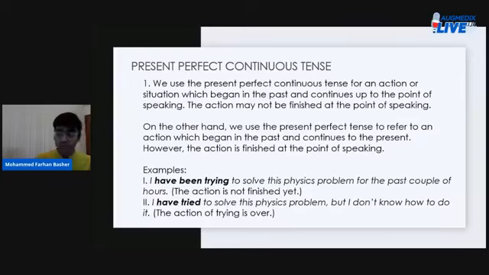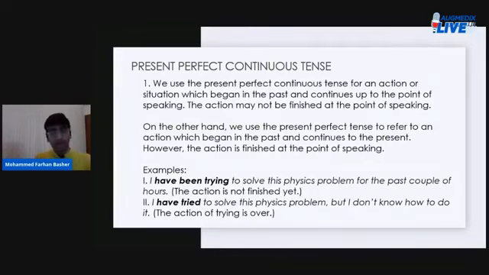However, on the other hand, when you talk of something in the present perfect tense, not the present perfect continuous, but just the present perfect tense, you mean that something began in the past, has continued up to the present, but by the present, by the point of your speaking, by the point of your description, the action is finished. The action is completed. The action is done with. Okay? Let's take a look at the examples.